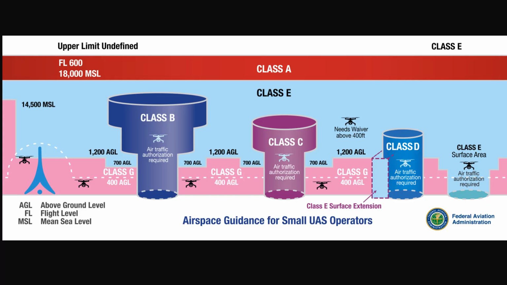Small UAS flights outside the Part 107 rule, such as flights above 400 feet or in controlled airspace, classes A through E, require an exemption, a waiver, or a COA. Any proponent can apply to FAA for an exemption or waiver to Part 107. However, a COA can only be issued to a public operator, such as a government agency. As a state university, CU Boulder is categorized as a government agency.